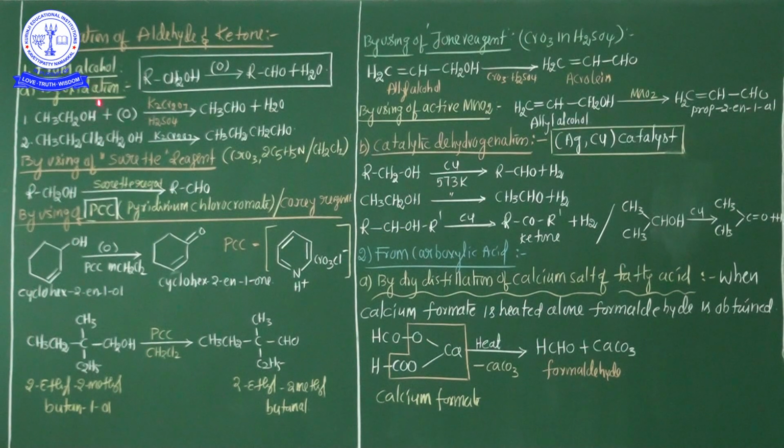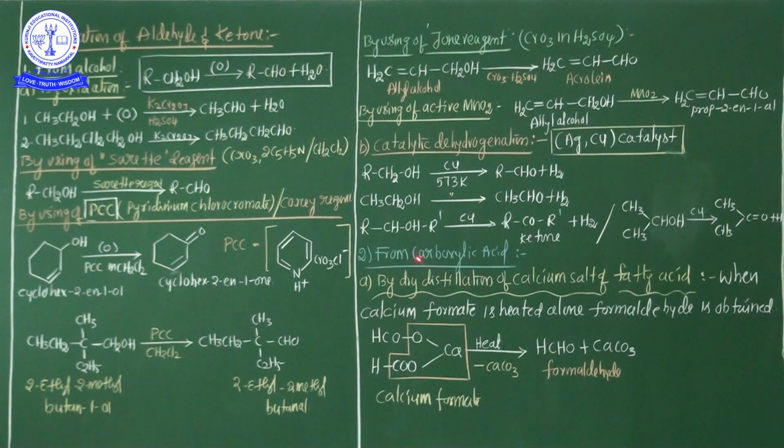by oxidation process. By oxidation of alcohol, we can easily prepare aldehyde and ketone with the help of some reagents. What reagents are used in the oxidation of alcohol when you prepare aldehyde and ketone? Sarett reagent, PCC reagent, PDC reagent, Jones reagent, active MnO2 and the catalytic dehydrogenation process. These are the first preparation methods of aldehyde and ketone from alcohol.